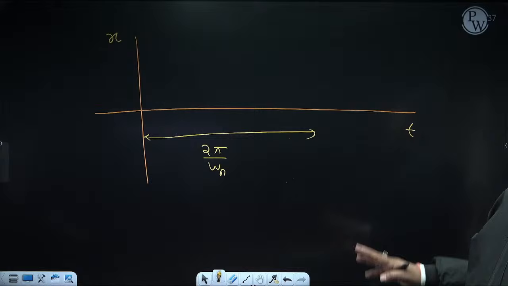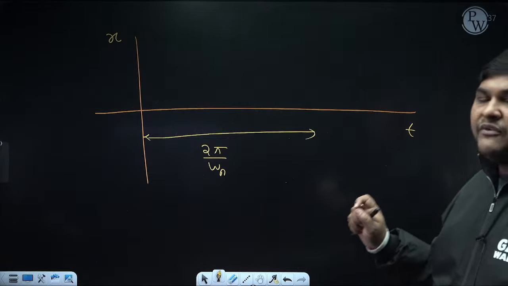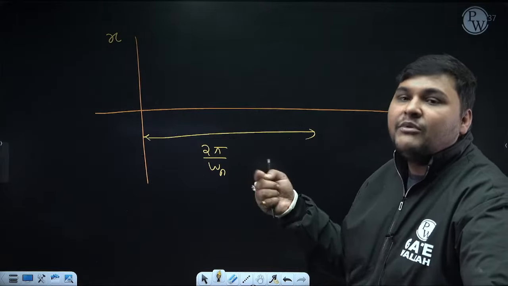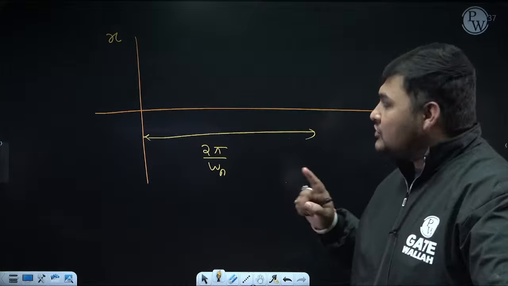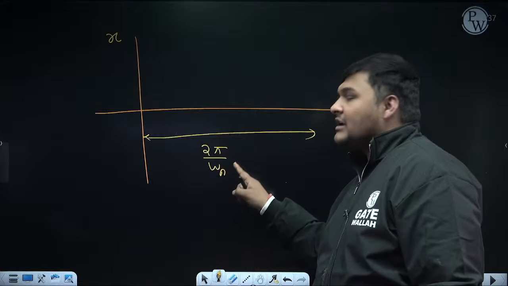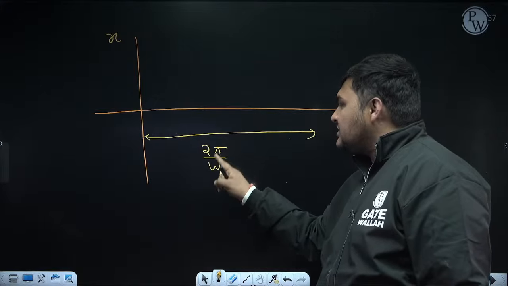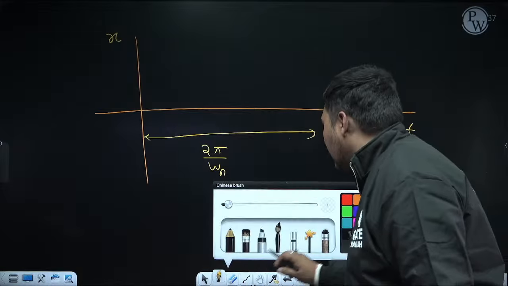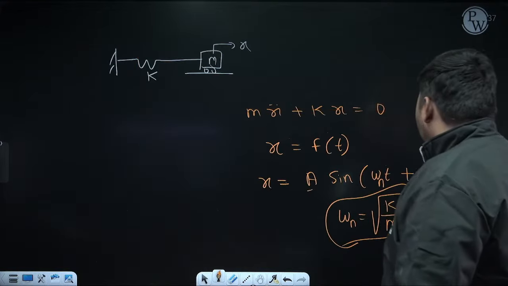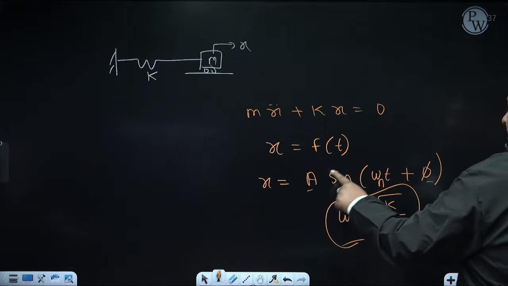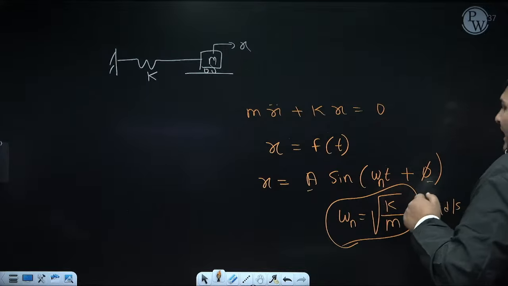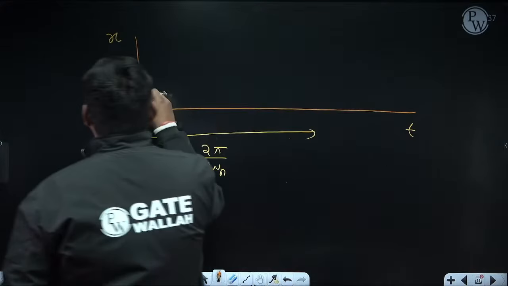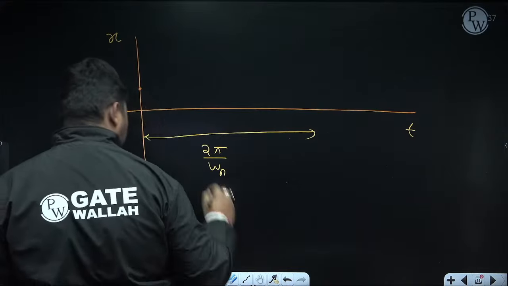So this is known as the time period. I think you already know this equation: whenever the frequency is omega, the time period will be 2 pi by omega. After every such time cycle, the graph will repeat. Now if you draw the graph, see here, if you put t equal to 0, it is A sine phi. Right now I don't know the value of phi, so suppose A sine phi is coming somewhere here.